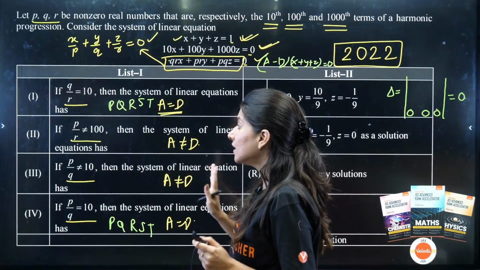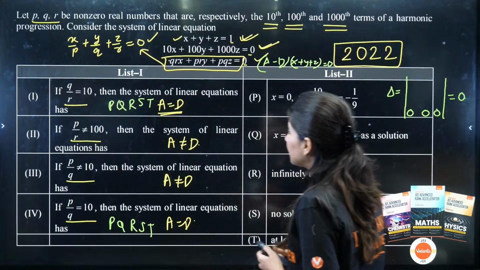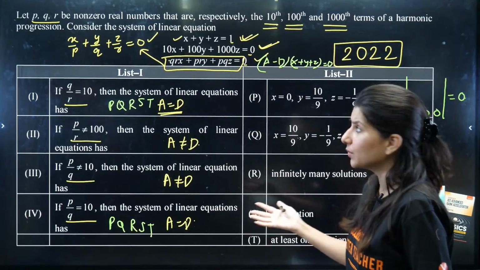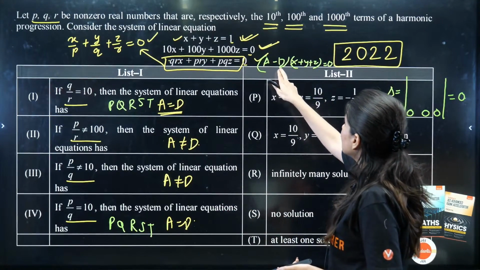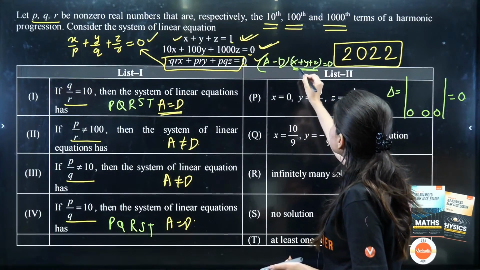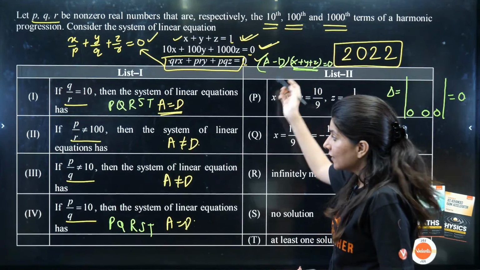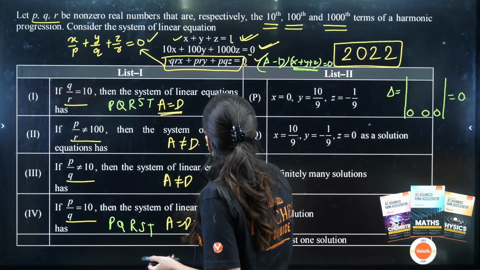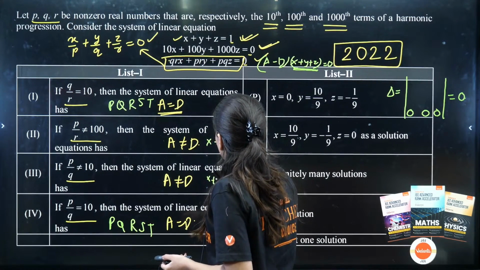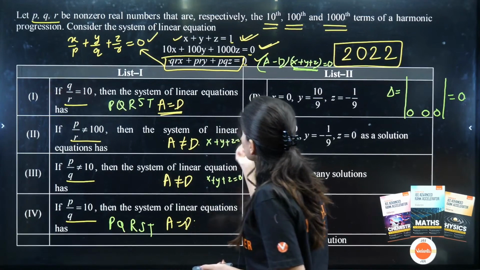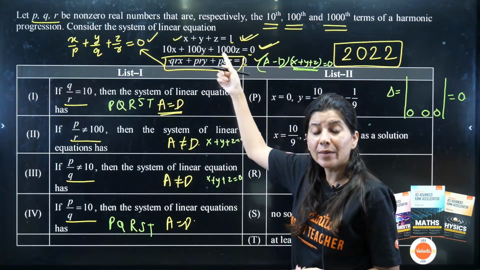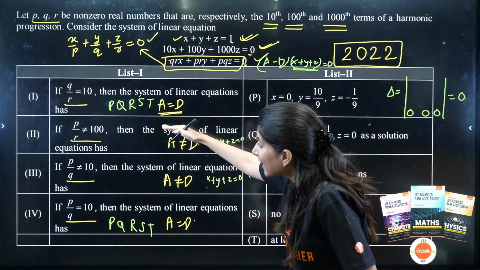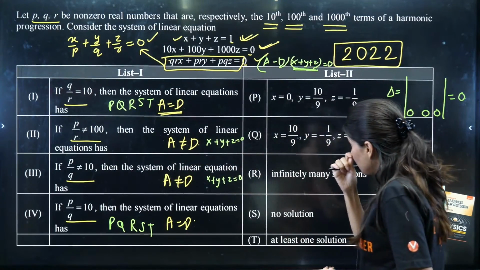But what about the second and third? The second and third will definitely have what? If A is not equal to D, then X plus Y plus Z has to be 0. So in both cases, X plus Y plus Z has to be 0. And can you see the first equation? The first equation is X plus Y plus Z equal to 1. So the second and third will definitely have no solution.